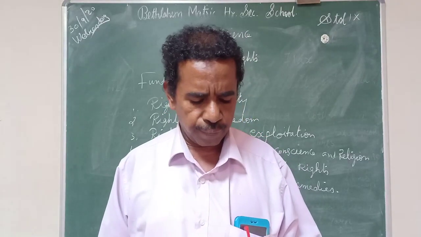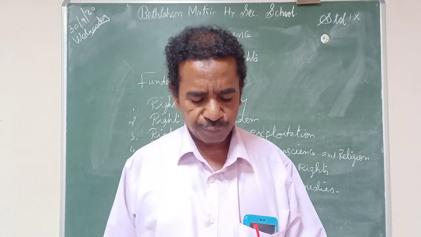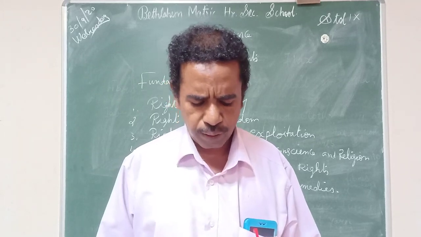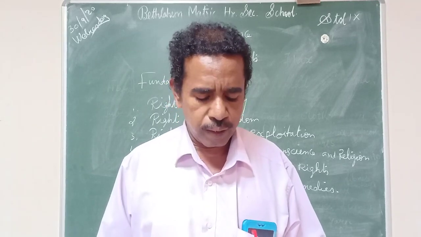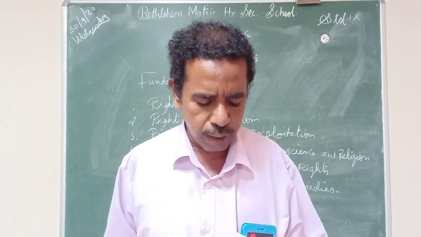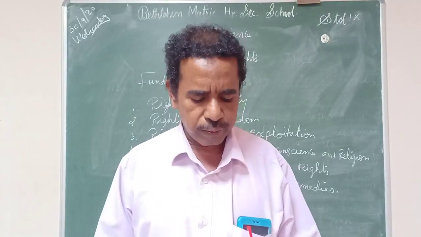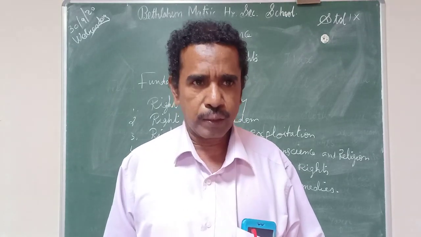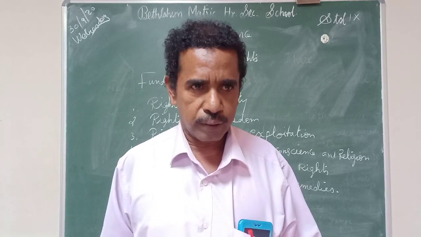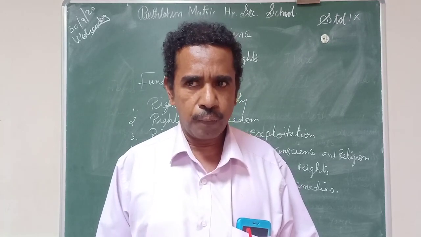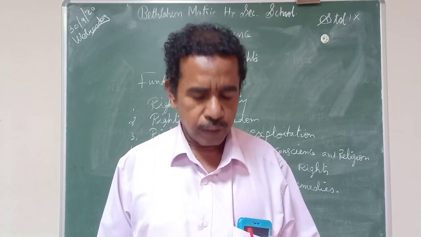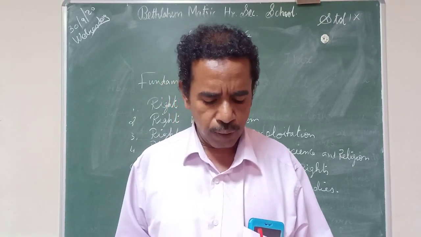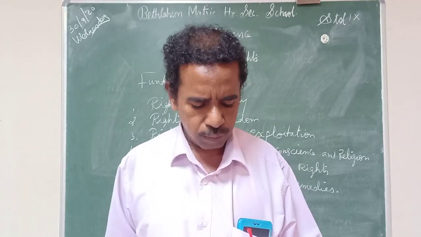What are human rights heading? First line onwards: the rights inherent to all human beings, regardless of race, gender, nationality, ethnicity, language, religion, or any other status. Everyone is entitled to these rights without discrimination. That is human rights. This is a definition given by the UNO. That definition of UNO is to be marked.